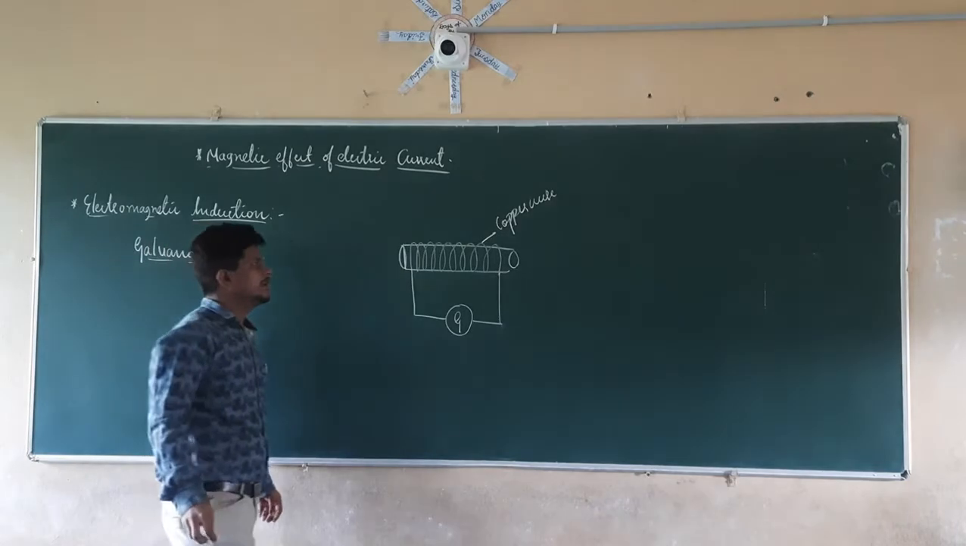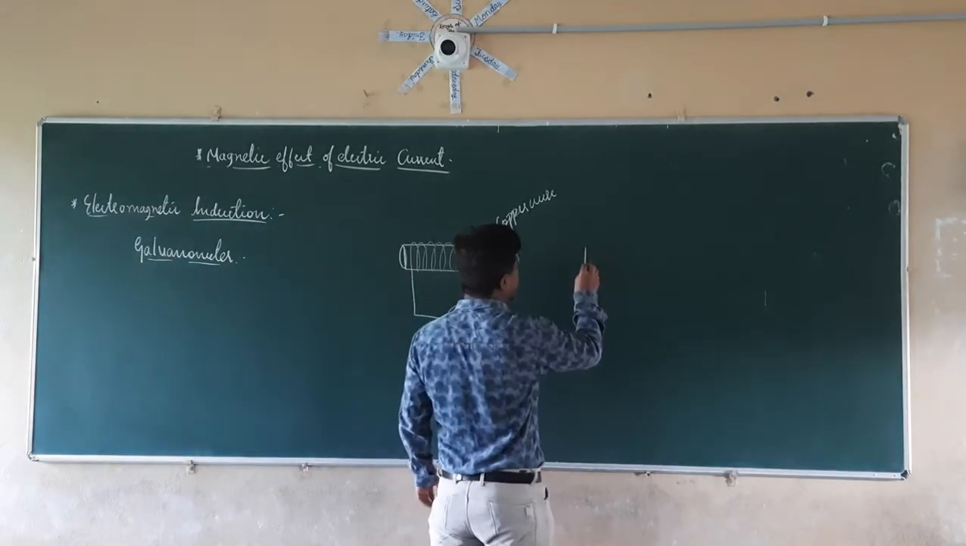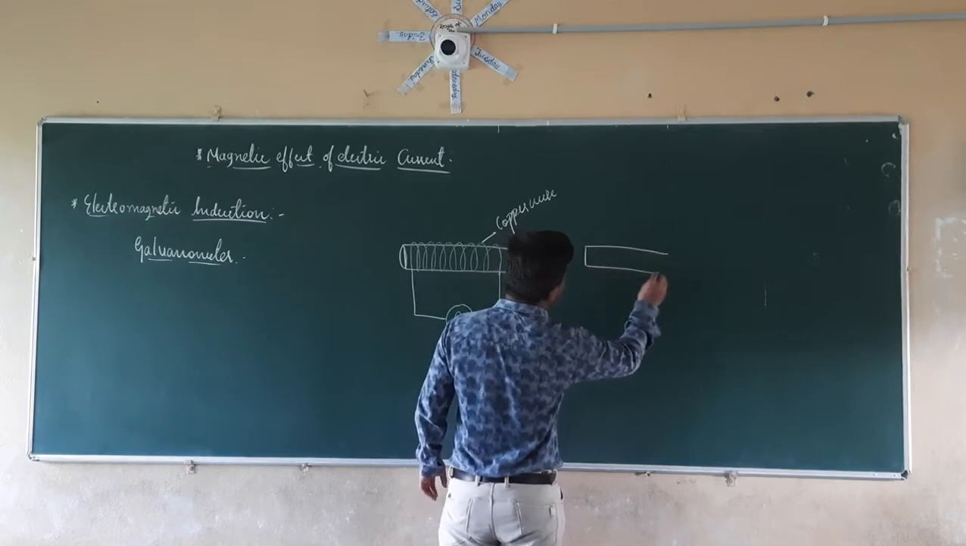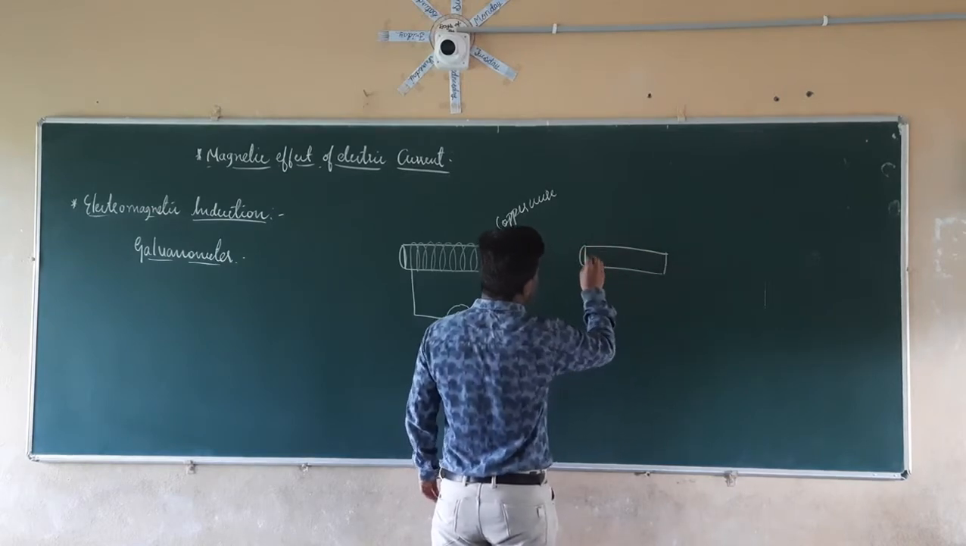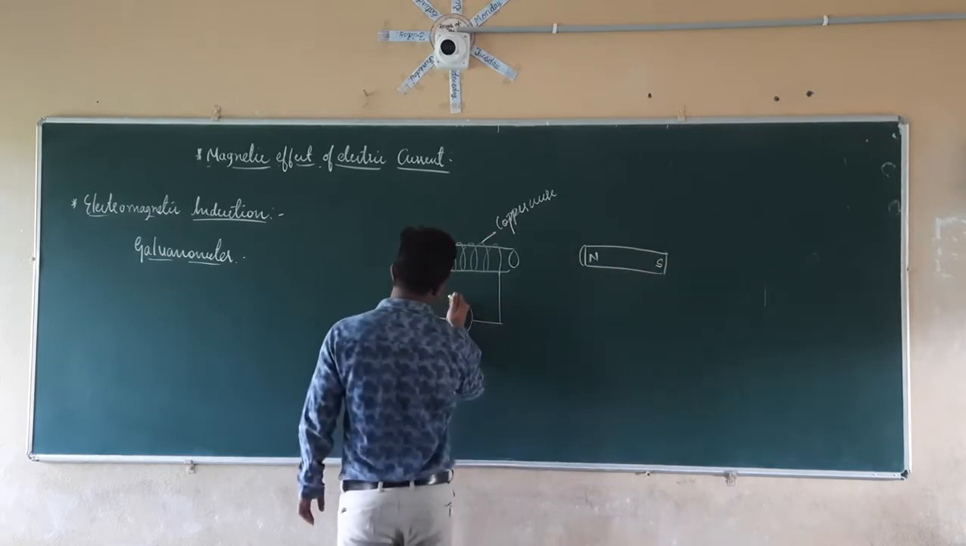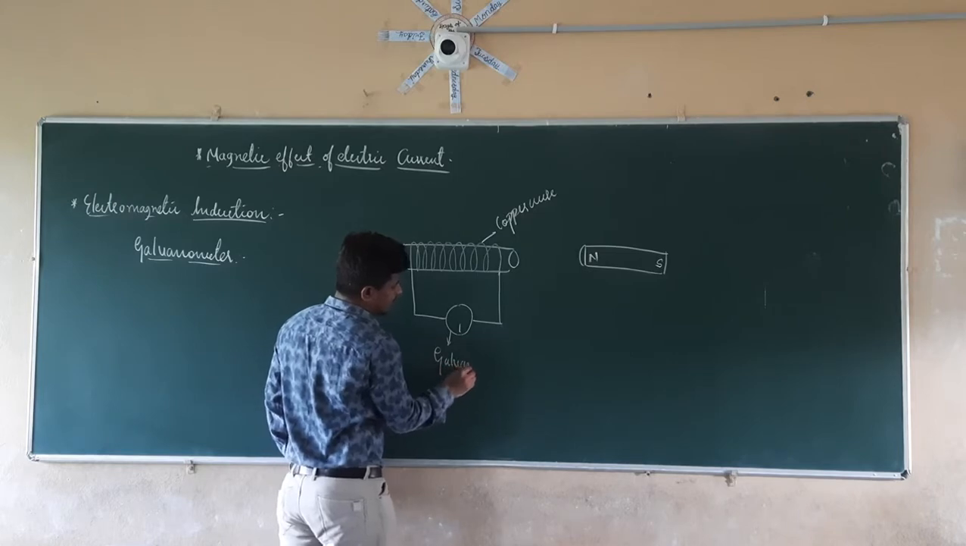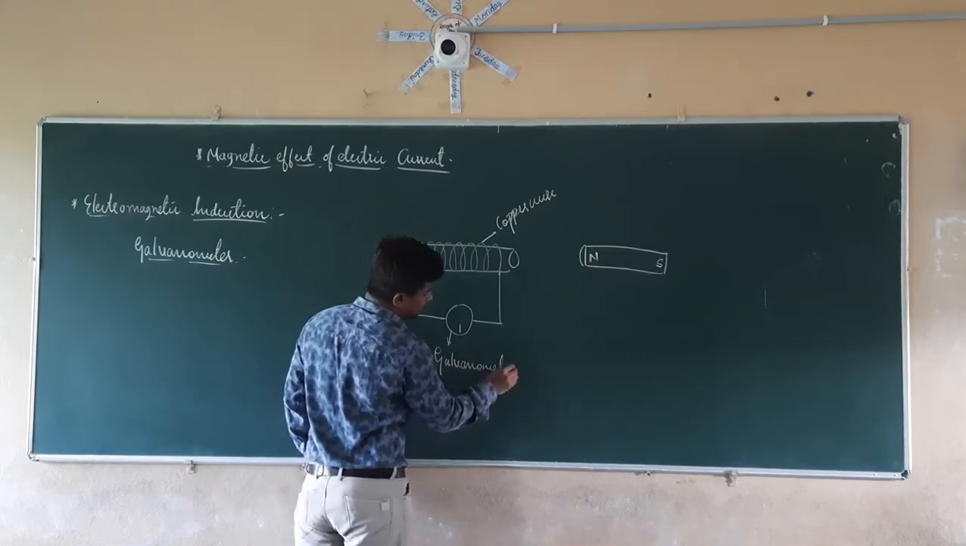Near that, we are going to take a bar magnet. This is the north pole, and this is the south pole, and this is the galvanometer, which can be indicated as this.